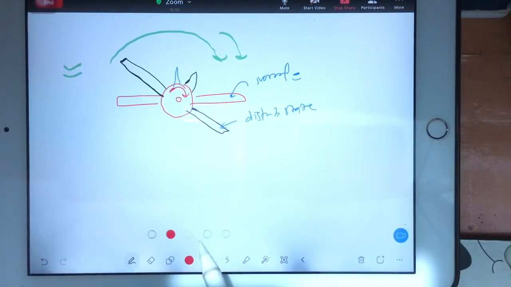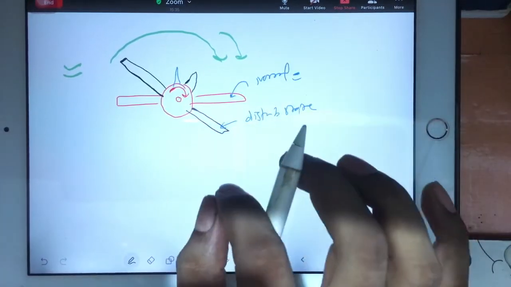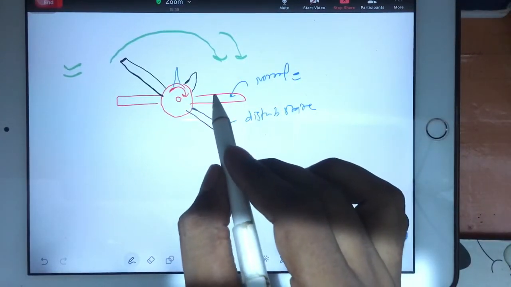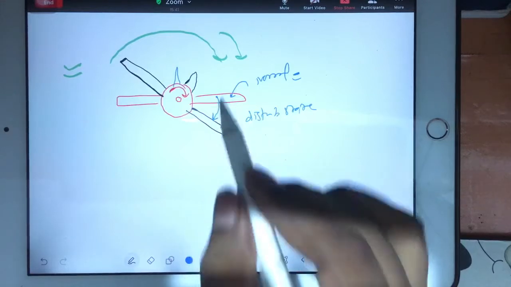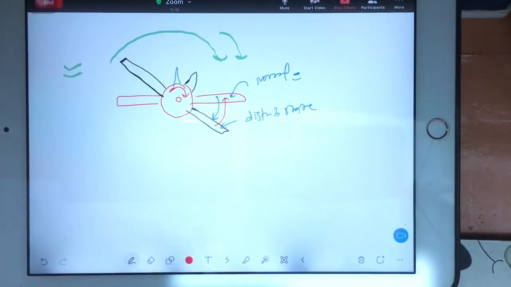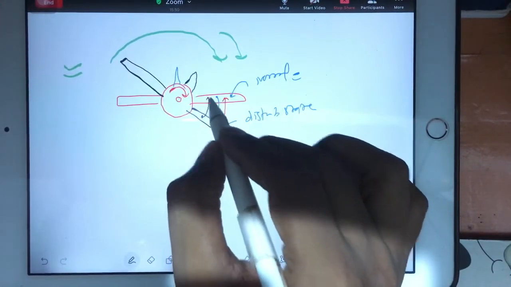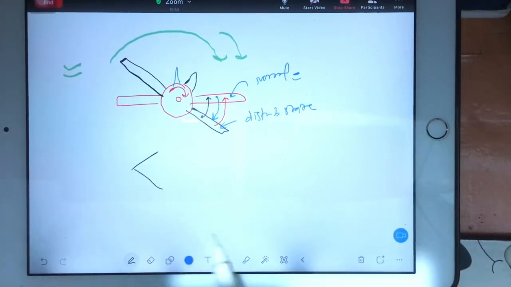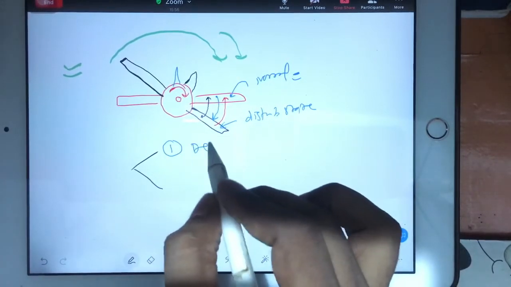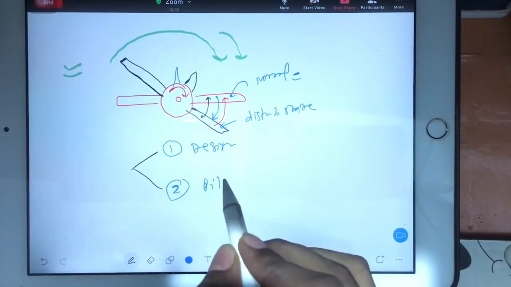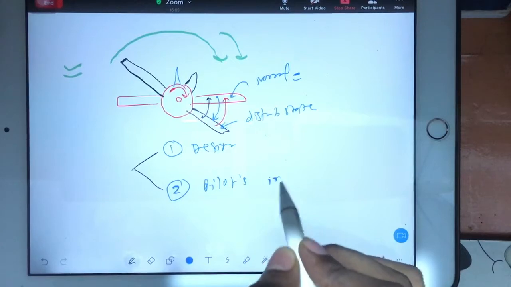Now you check out the concept of stability. What is the concept of stability? If anything is being disturbed from its original position, then it must have a tendency to go back. Now the question comes, how will the aeroplane go back automatically? See, there are two approaches. One is because of design criteria, and one is because of pilot's input.